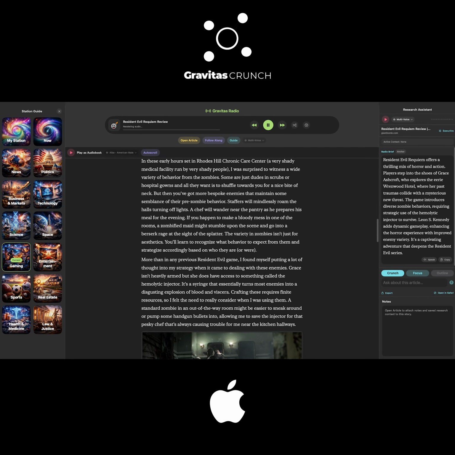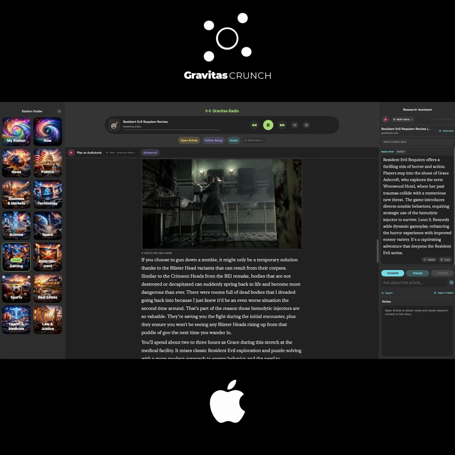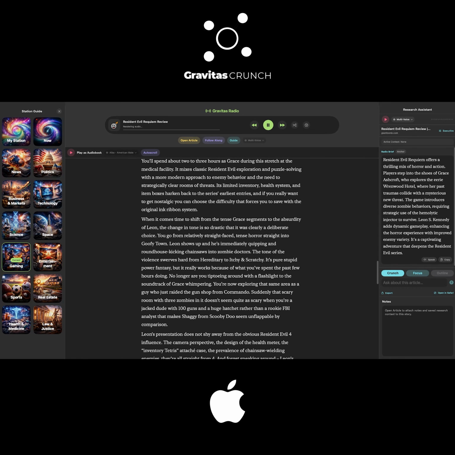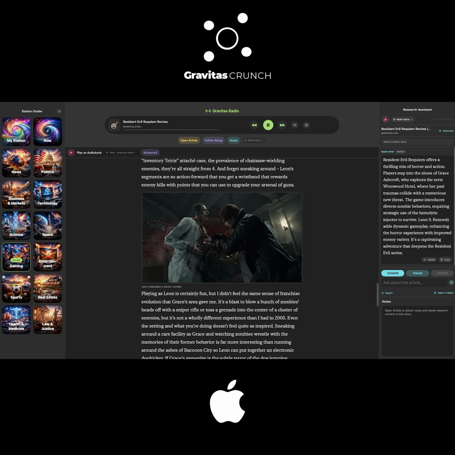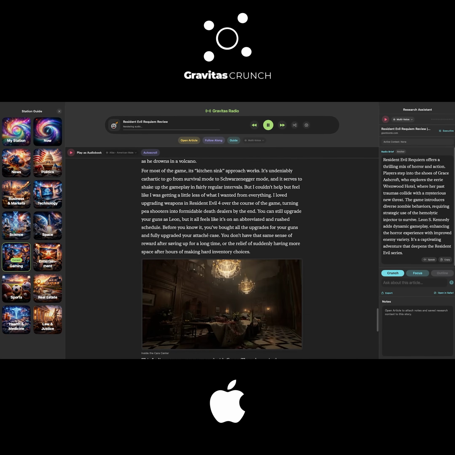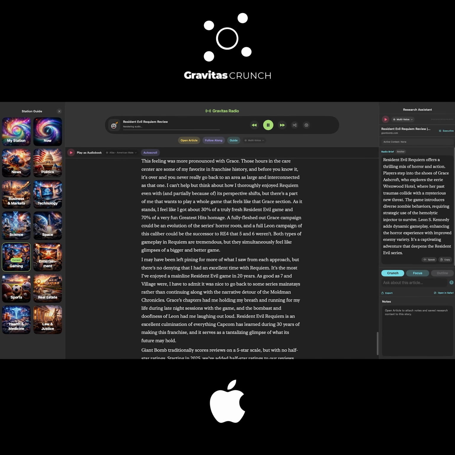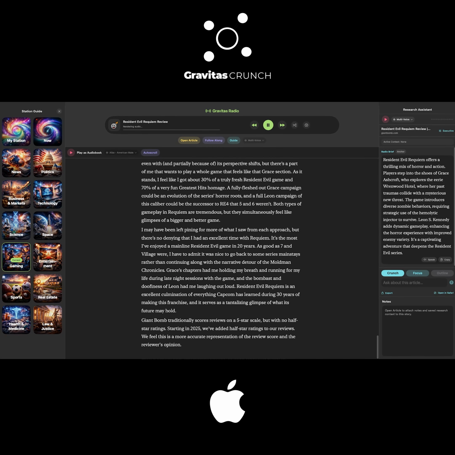Feeds, podcasts, and connected workflows. Gravitas Crunch is not just a single article app. Feed library. Add and refresh feeds, browse feed items. Podcast theater. Play podcast episodes with transport controls.